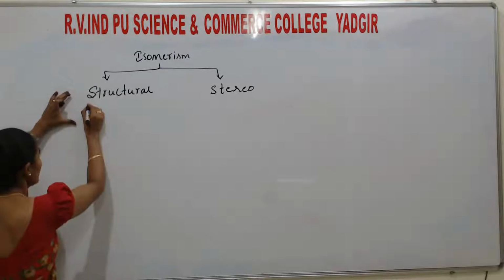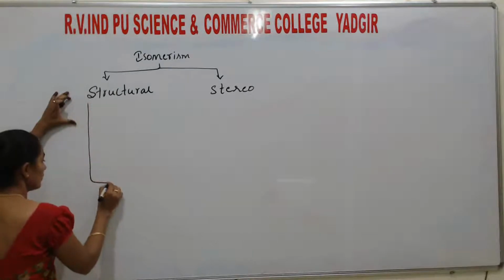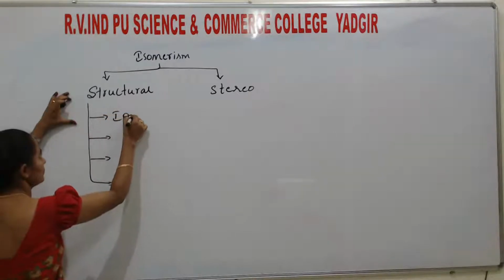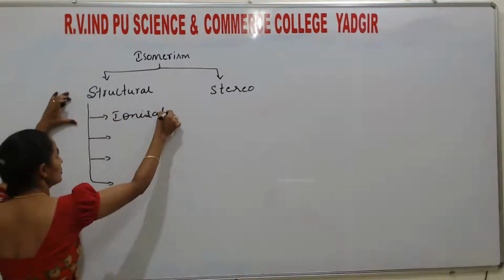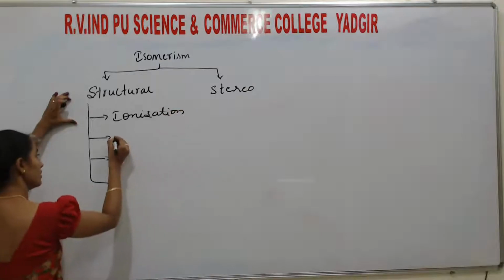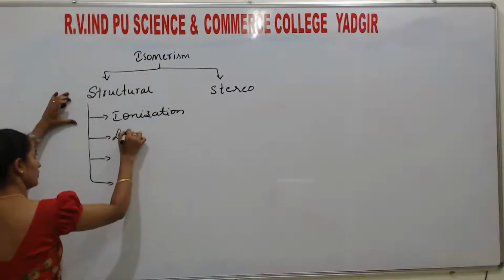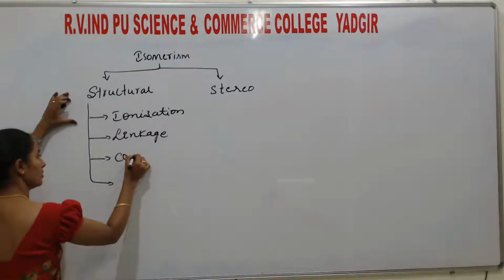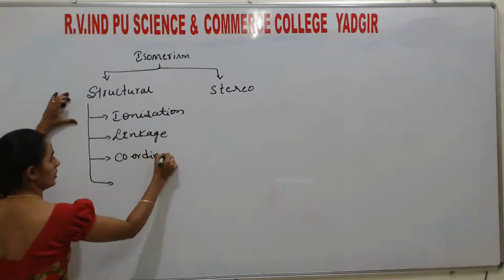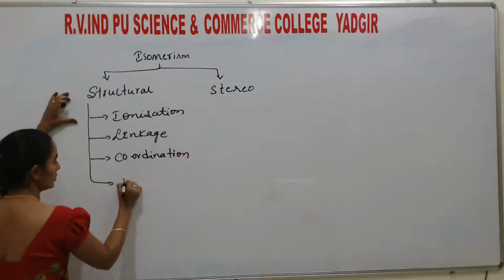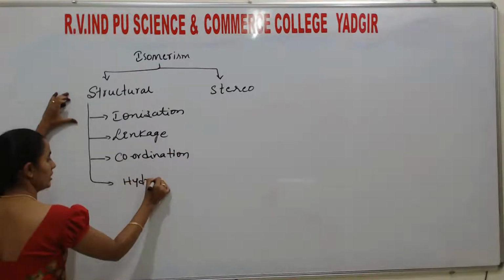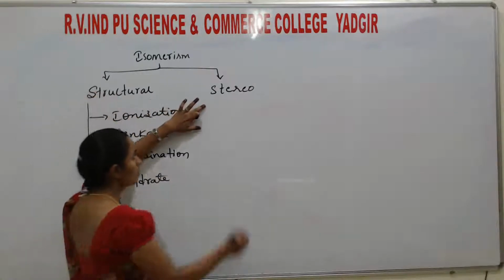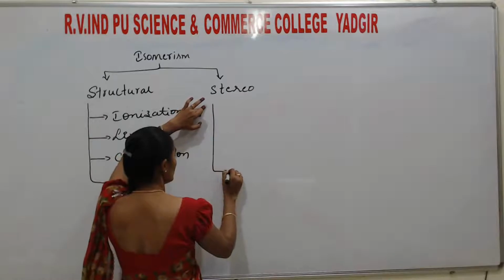In structural isomerism, there are further four types: ionization, linkage, coordination, hydrate isomerism. In stereo isomerism, again two types.